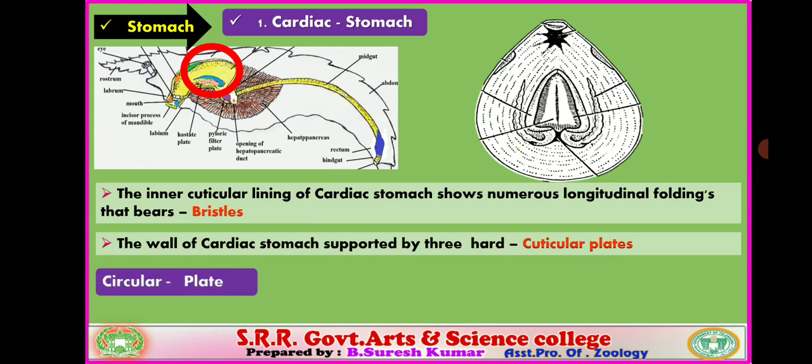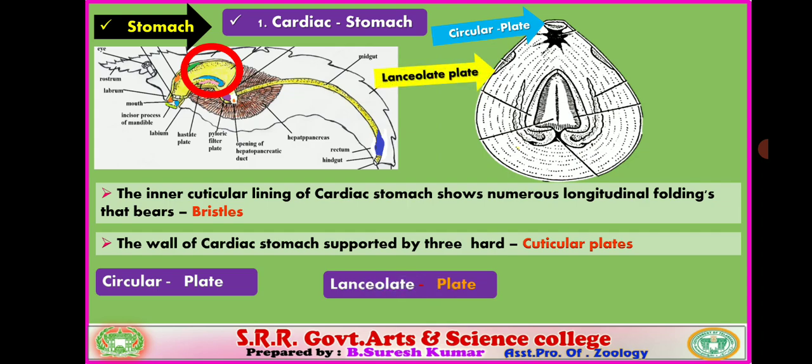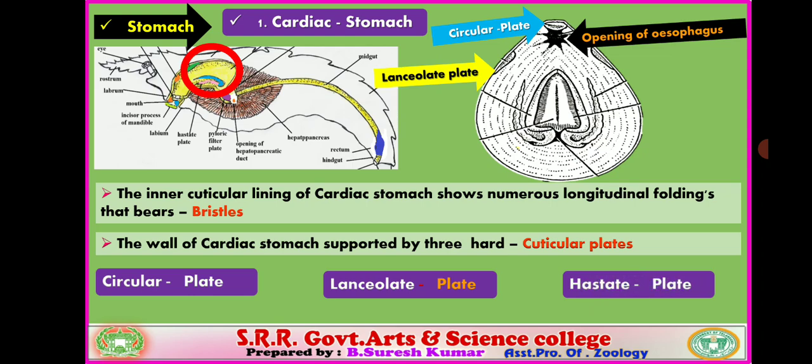They are the circular plate, present at the opening of the esophagus, and the second one, the lanceolate plate. You verify the location, this is the lanceolate plate, and next the Hostate plate, a triangular shaped plate present at the middle region of the stomach along the midventral line. So these are three plates accommodated in different locations of the stomach.